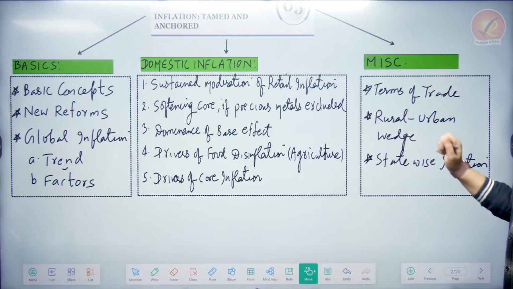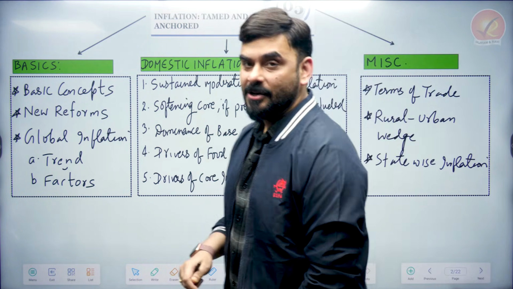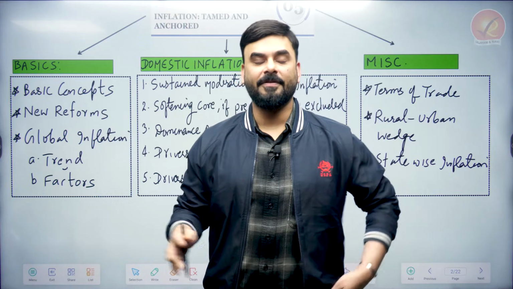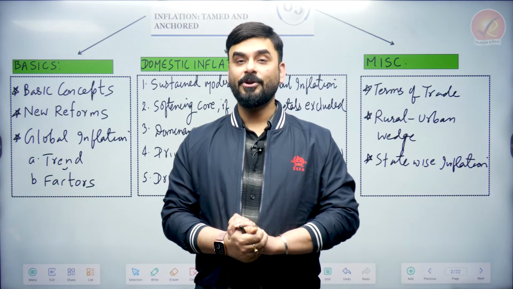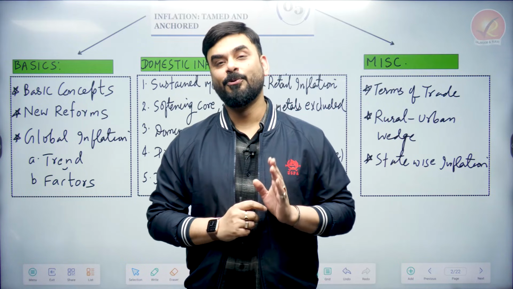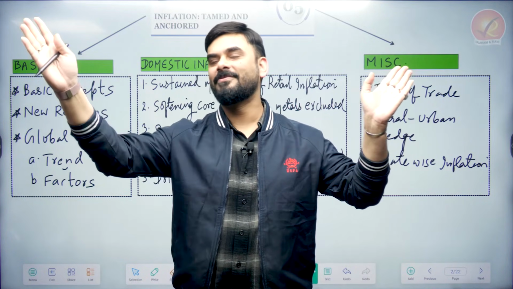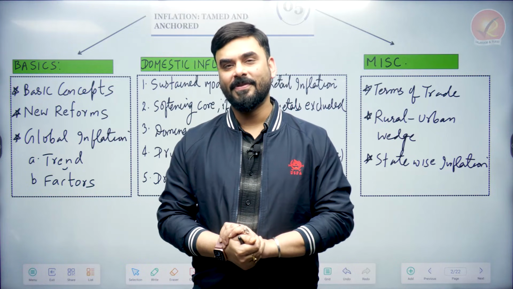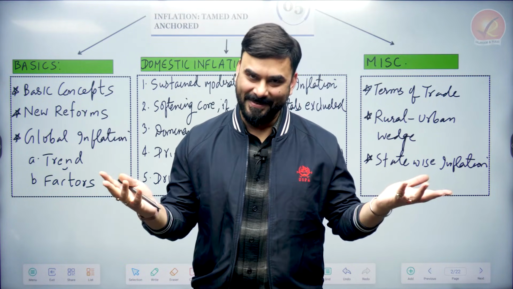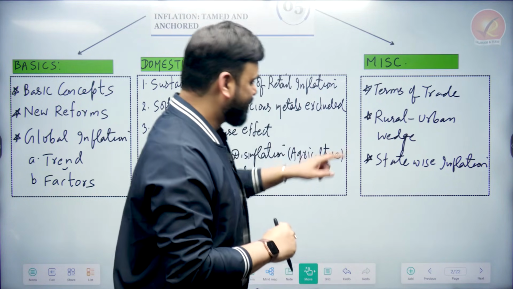Number 2, rural-urban wedge. There is something called rural inflation. There is something called urban inflation. If you combine rural and urban inflation, it is called all India inflation. So we are going to see why rural inflation is going in this direction and urban inflation is going in this direction. Why is there a difference between these two inflations, whereas ideally the inflation should be the same? We are going to examine this.